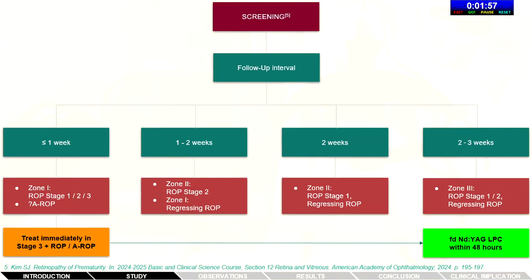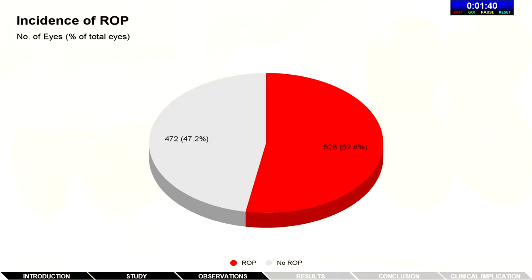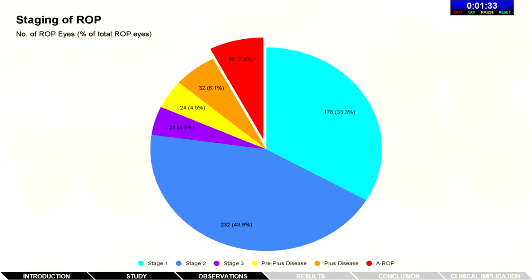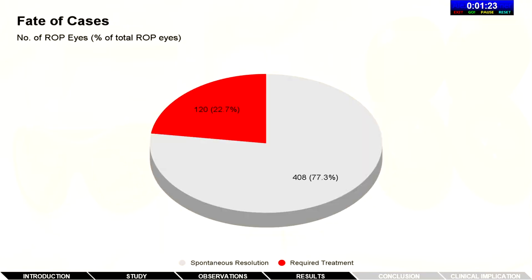After the screening, the follow-up was scheduled according to the location and the severity of the disease. And as soon as stage 3 ROP or AROP was detected, immediate intervention was needed with the frequency-doubled Nd:YAG laser within 48 hours. So the following observations were made. 52.8% of the total eyes screened had ROP, out of which 7.6% of the ROP eyes had AROP, and 4% of the total eyes had AROP, so the incidence was 4% of AROP.